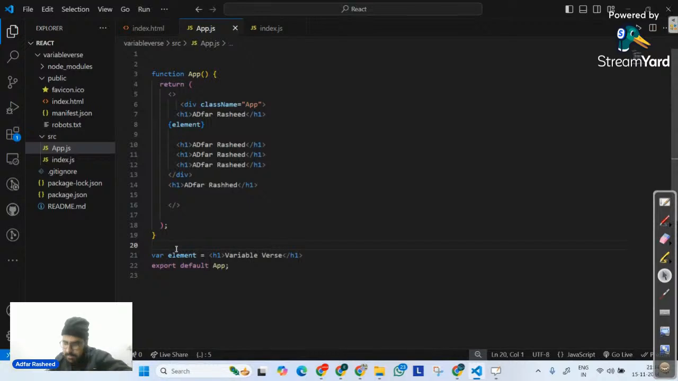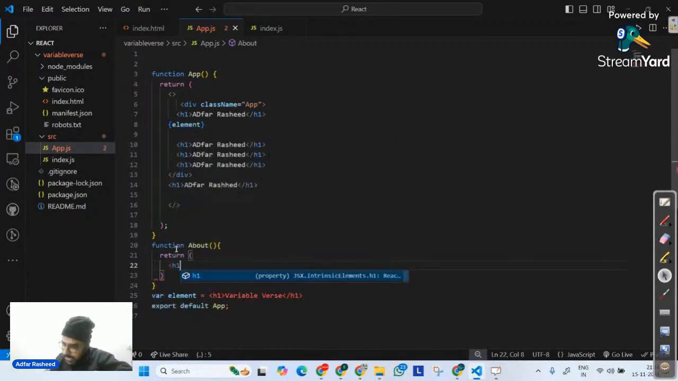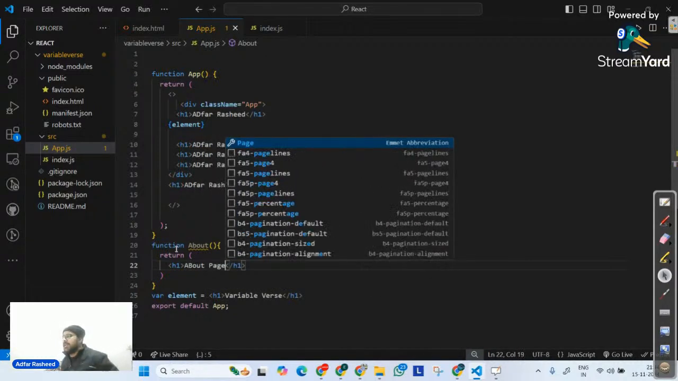So can we create some other function? Let me create a function. I will simply create an about function, and I'm simply going to tell it to return. Return what? Let's suppose an h1 tag, and that h1 tag says About page. Okay. Now you guys tell me, and always remember, use your proper JavaScript concepts. You have to always use your proper JavaScript concepts.